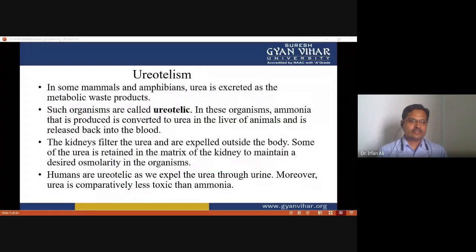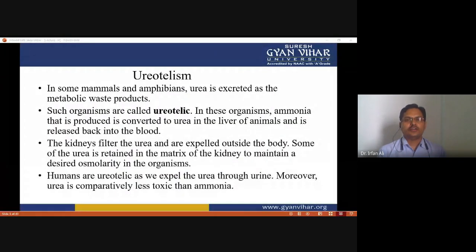The second one is ureotelism. Ureotelism is found in some mammals and amphibians, and these organisms excrete urea as the excretory end product, and are called ureotelic. In these organisms, ammonia is converted to urea in the liver and released back into the blood.